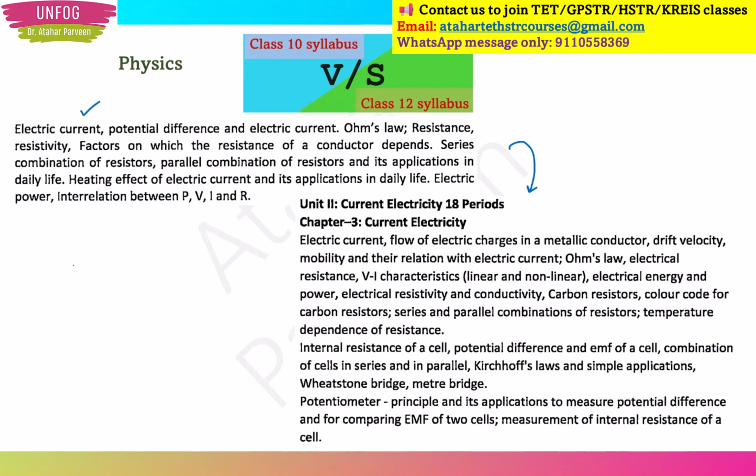They will ask about resistors in series, or resistors in parallel, or color coding, or something about Ohm's law. So much only is there. They may ask about Joule's heating law maybe. This much, anything can be asked from this in the TET. They will not go for Kirchhoff's law and all that which is in PUC second year.